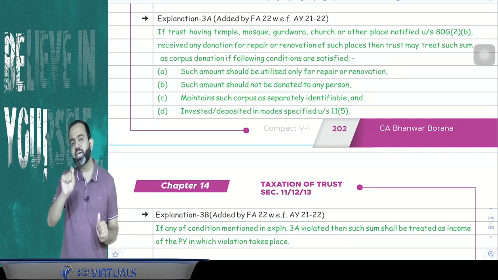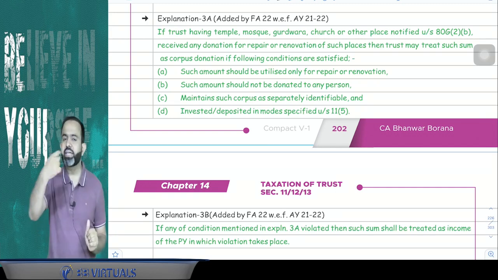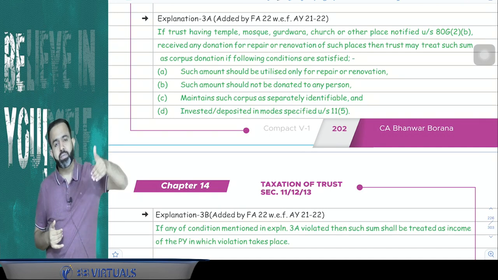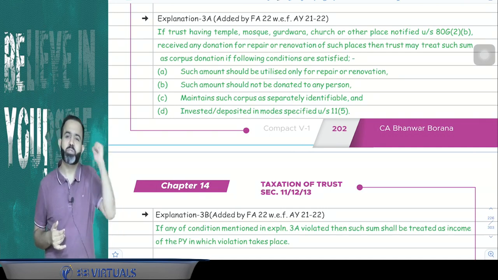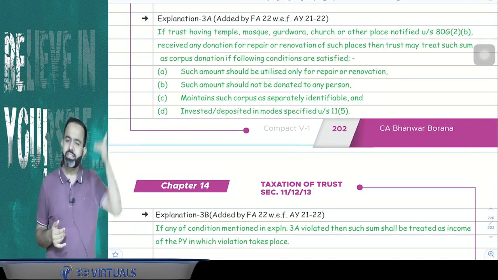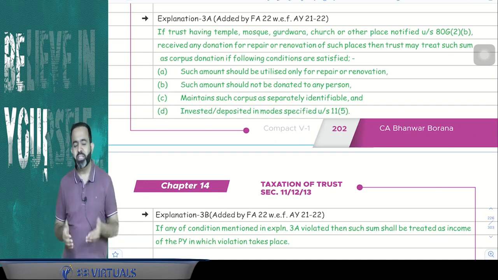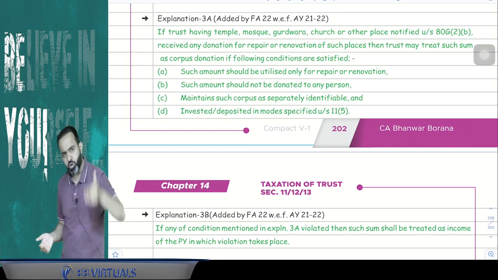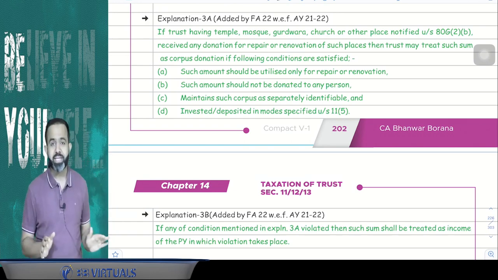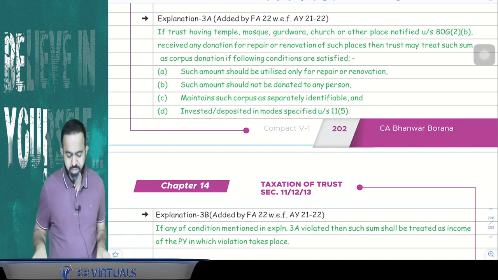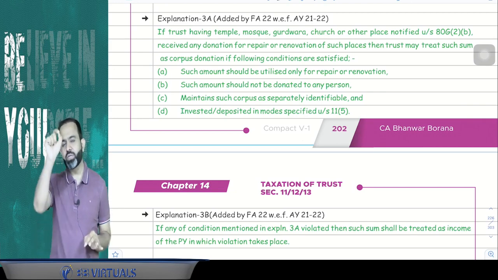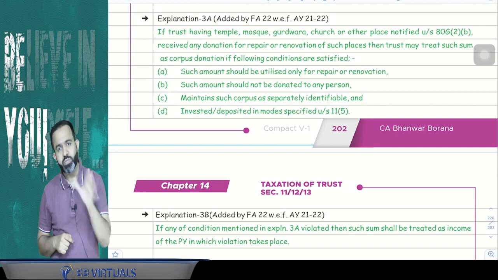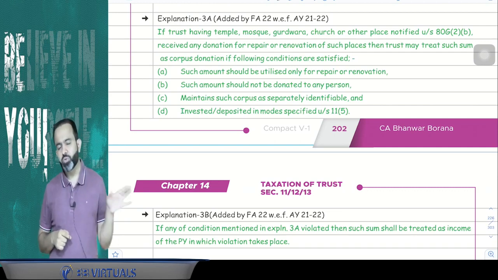Then guys, the trust has an option: the trust can either claim that donation as a normal donation, or claim it as a corpus donation. And if the trust treats that donation as a corpus donation, then obviously there is no need to pay the tax. But guys, there are four conditions. The first condition is that whatever amount they have received should be utilized for the purpose of repair or renovation of that temple, church, mosque or gurudwara only.